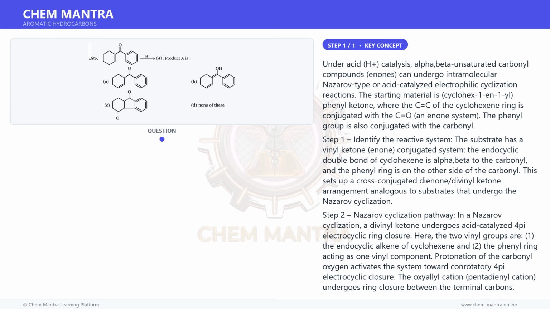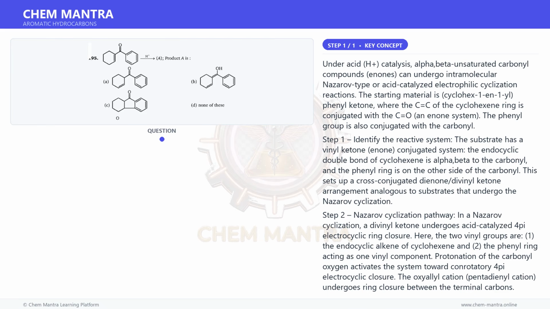Step 4. Loss of proton and rearomatization. Loss of a proton restores aromaticity to the benzene ring and gives the final product, a fused tricyclic ketone. The product is 2,3,4,4a-tetrahydro-1H-fluoren-9-one, commonly called 3,4,4a,9a-tetrahydro-1H-fluoren-9(2H)-one, or simply the octahydrofluorenone with the ketone at C9, the ring junction carbonyl.